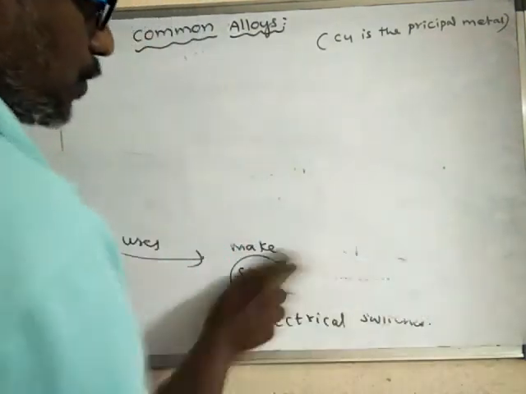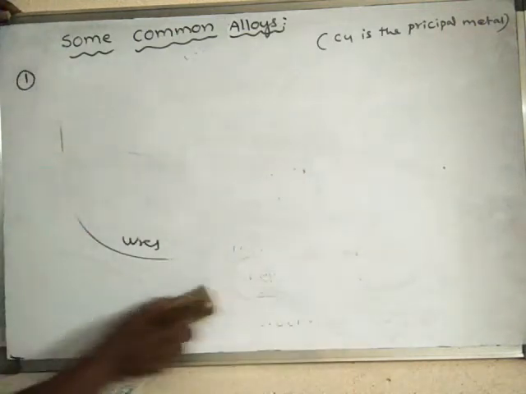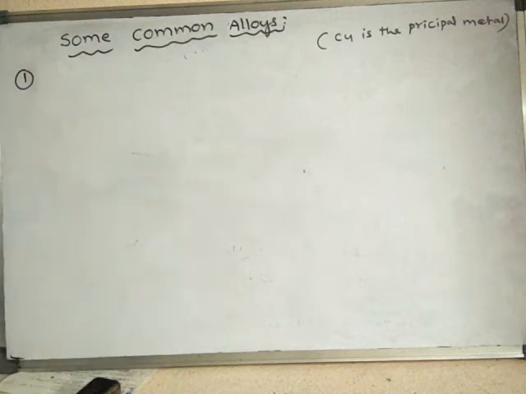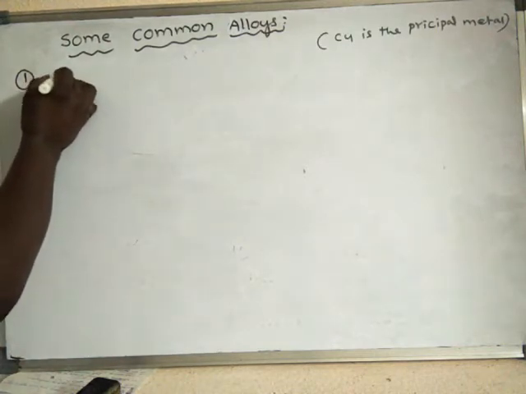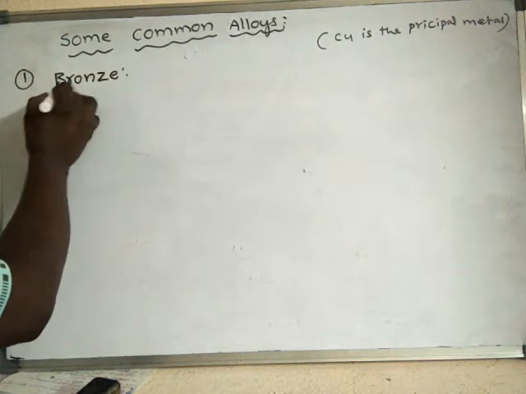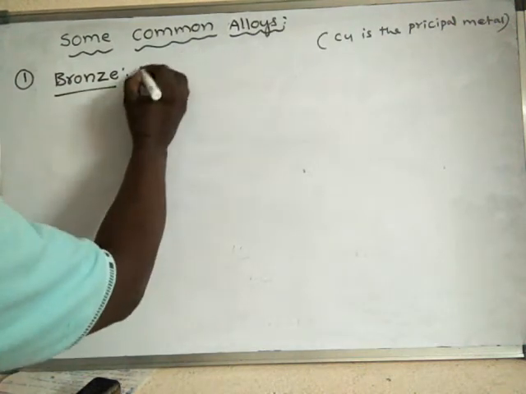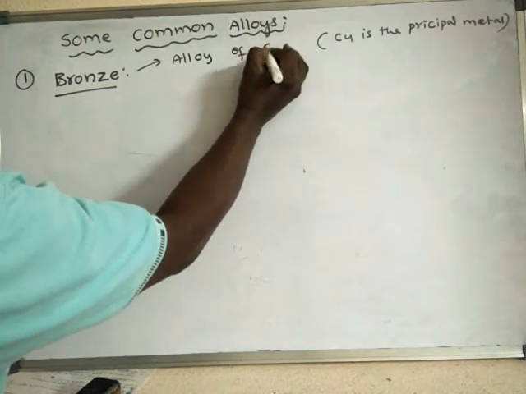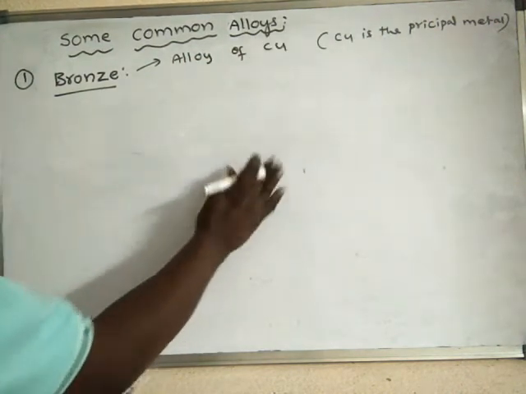What is bronze? Bronze is also an alloy of copper, because copper is the principal metal in this.